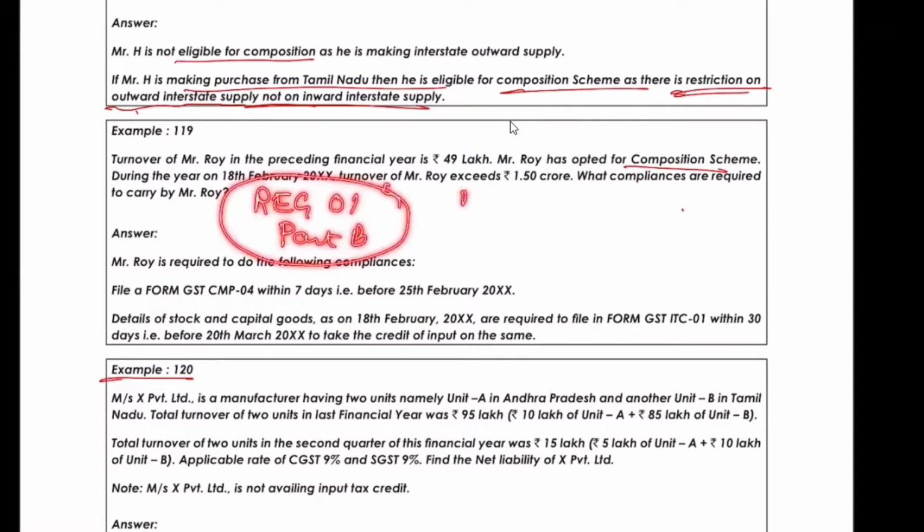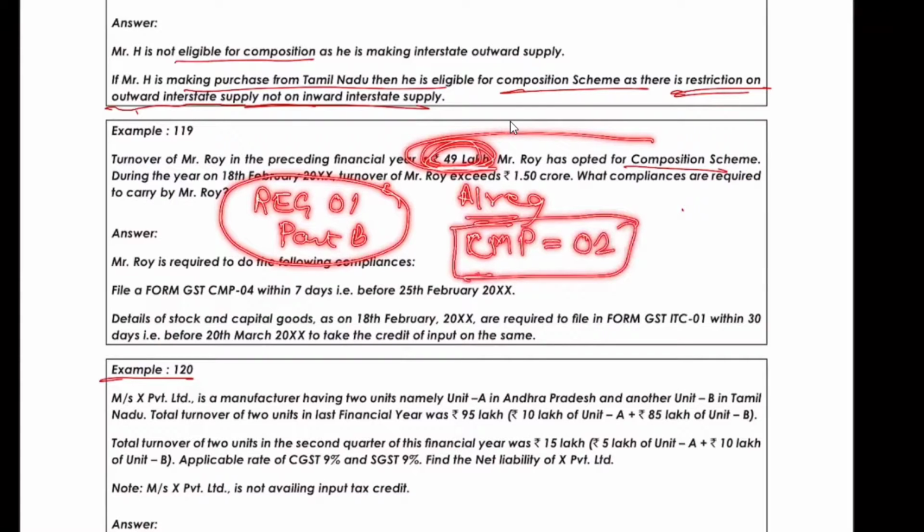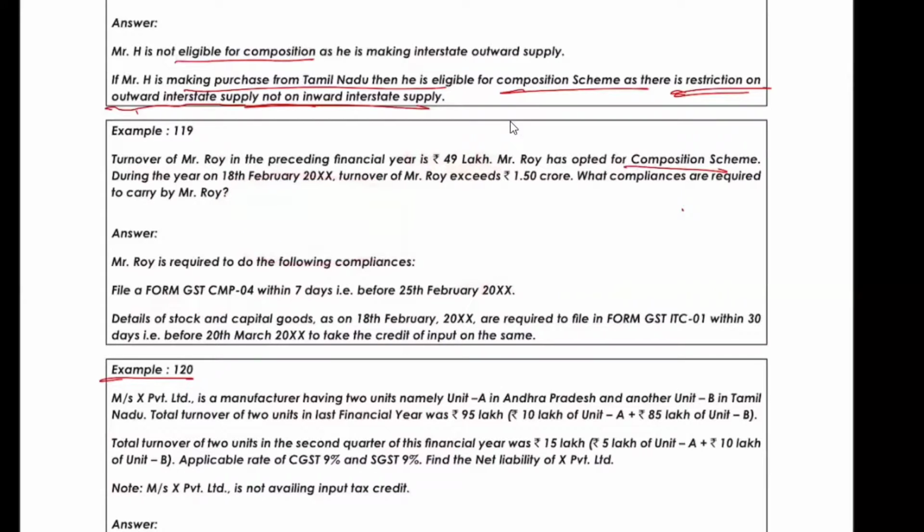But suppose one who is already registered and now opting, like in this case, 49 was triggered, so he might be registered. We assume he's registered. So for this year, he must have filed CMP 02 along with ITC 03. And I told you the date also of CMP 02: before the commencement of the next financial year.